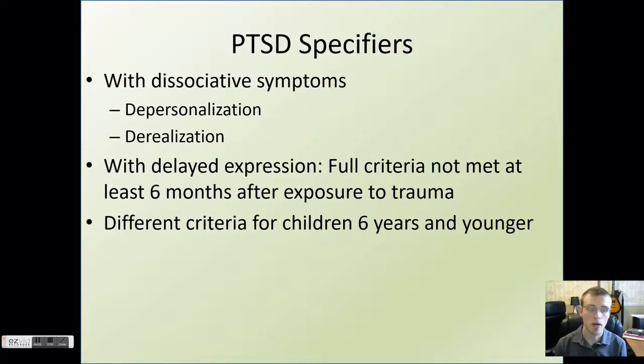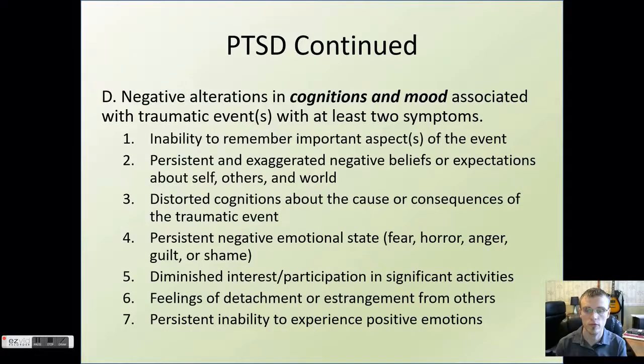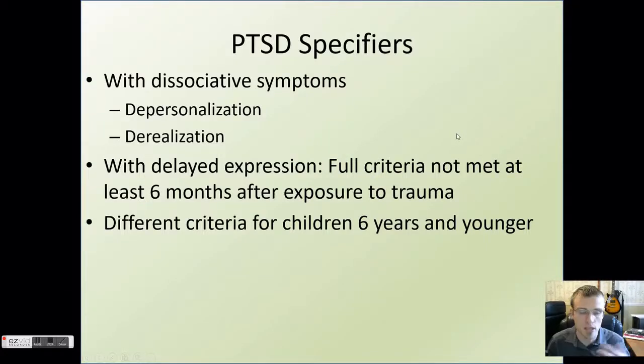This is an interesting thing about just how the brain wires and the stages that we go through when processing trauma. There is a freeze response that may happen for many people that may delay their full expression of trauma. Additionally, we know that there are memory blockage issues as well, like with the cognitions and mood symptoms and ability to remember. So there's maybe some sort of memory blockage that doesn't get fully processed until some trigger comes along that reminds this person of what they experienced. And then it's also good to keep in mind that there are different criteria for individuals 6 years and younger when it comes to this disorder.